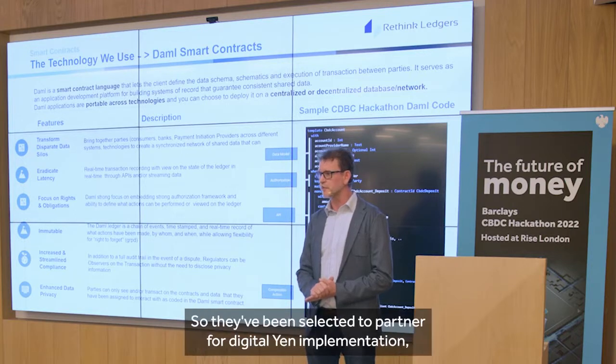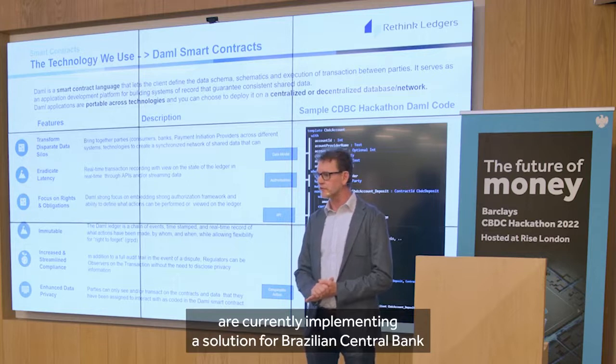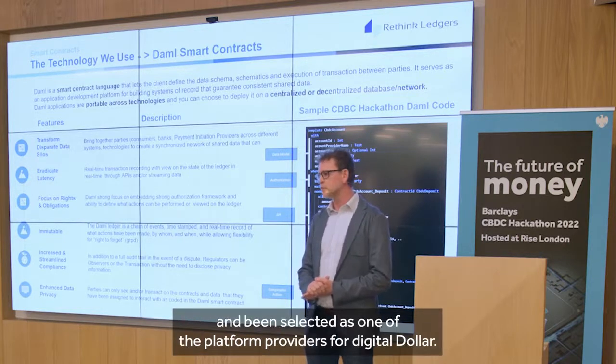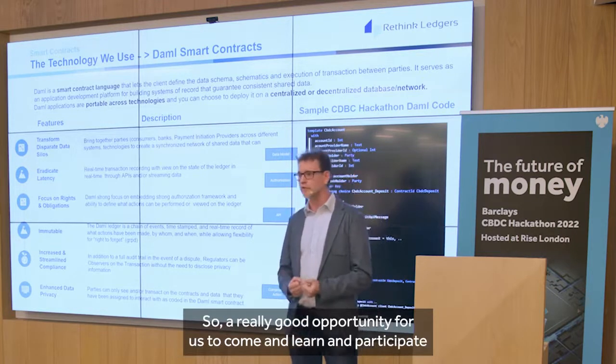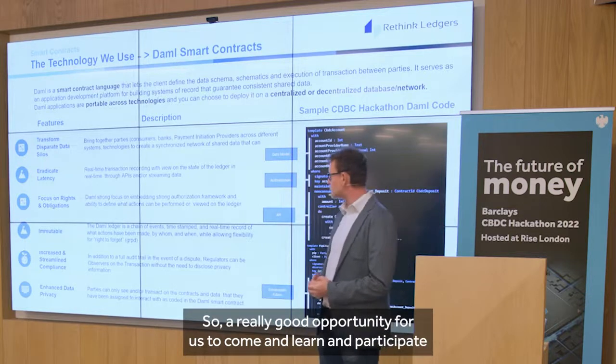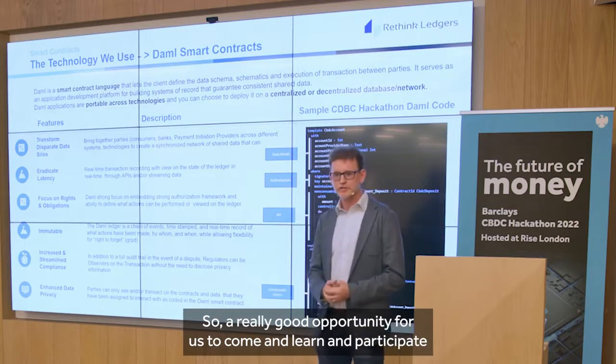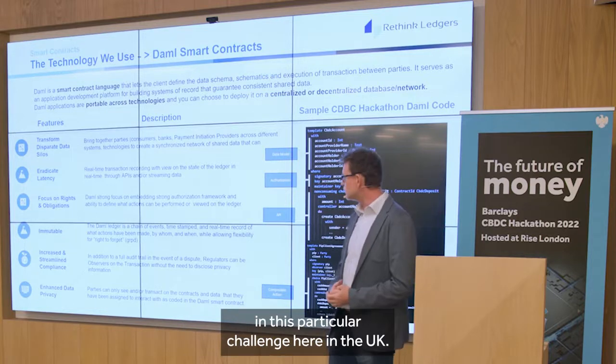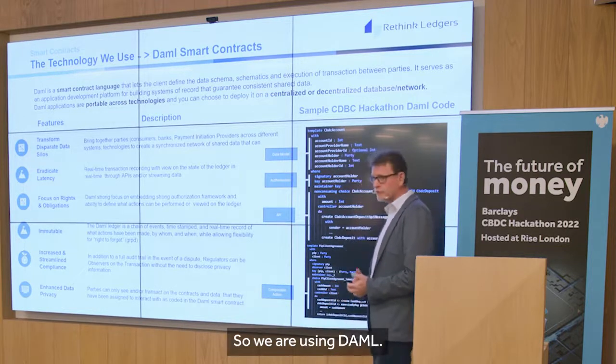Digital Asset has also been contributing to a number of very important CBDC projects. They've been selected as partner for digital euro implementation, are currently implementing a solution for the Brazilian central bank, and have been selected as one of the platform providers for the digital dollar. So it's a really good opportunity for us to come and learn and participate in this particular challenge here in the UK. So we're using DAML.